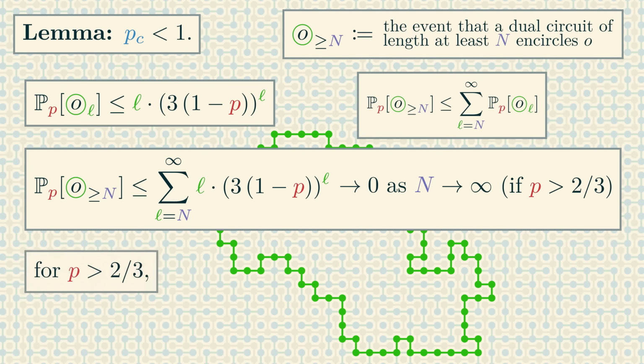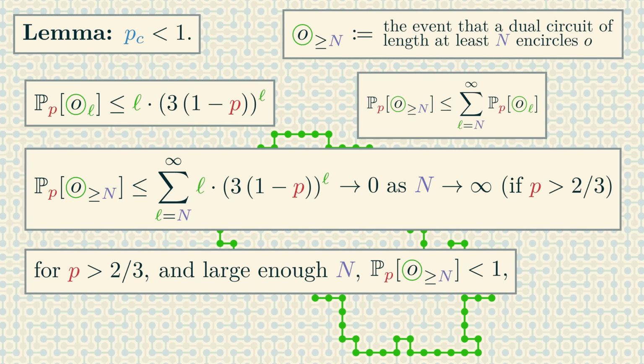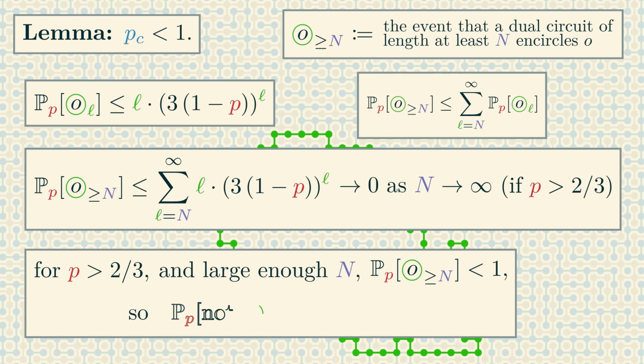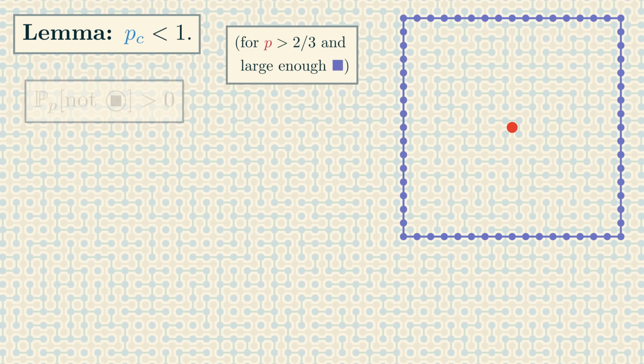Therefore, if p is greater than 2/3 and n is large enough, then this upper bound is strictly less than 1. What does this mean? It means that for p greater than 2/3 and for large enough n, there is a positive probability that there is no dual circuit around the origin bigger than n. In other words, if we have a big enough box around the origin in the primal grid, there is a positive probability that there is no dual circuit surrounding that box.